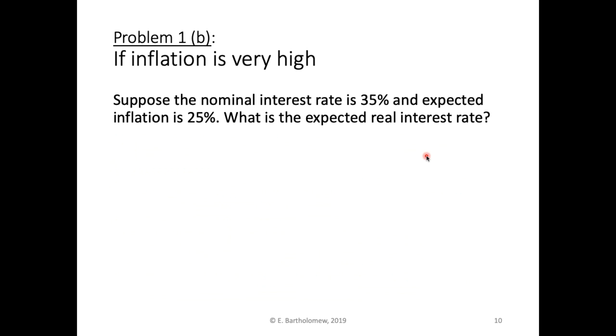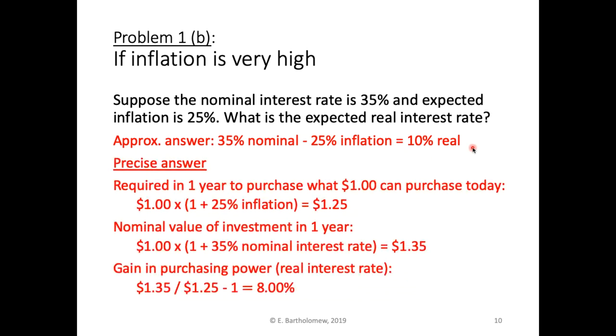Now, let's see how much higher rates of inflation can affect our approximation. The approximation here would be 35% minus 25%, a nominal return of 35% and expected inflation of 25%. But if we do the precise calculation, to buy what $1 can buy today, we need $1.25.